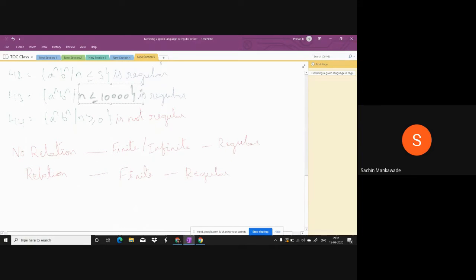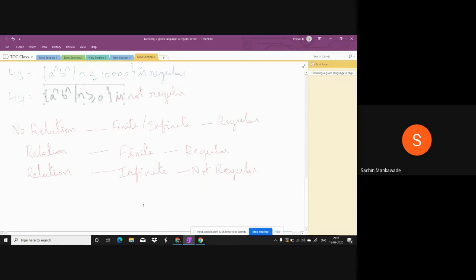And suppose a relation is there and that relation is infinite, then it is not regular. Like this, you have the relation between A and B, and that relation is infinite, then not regular. Okay, so copy this, and based on this, you can easily identify whether they are regular or not regular.